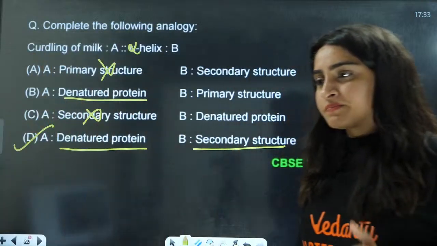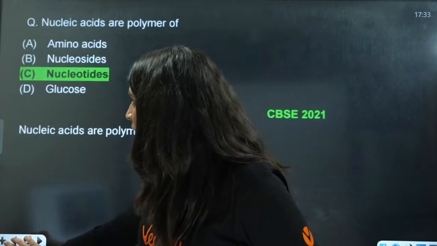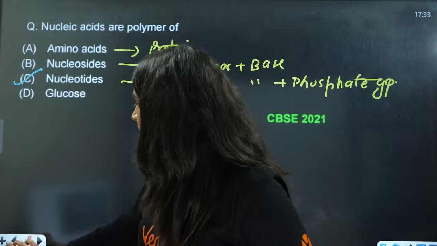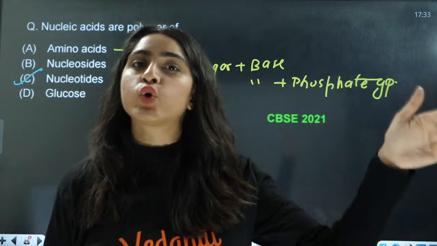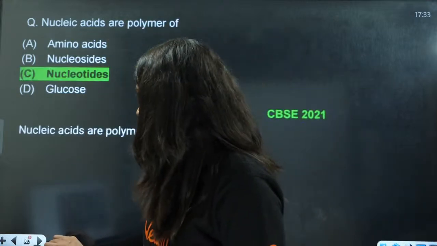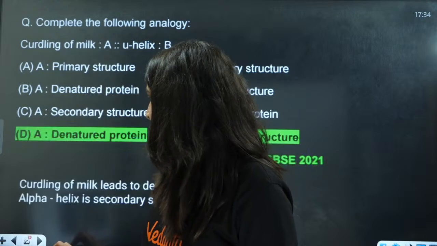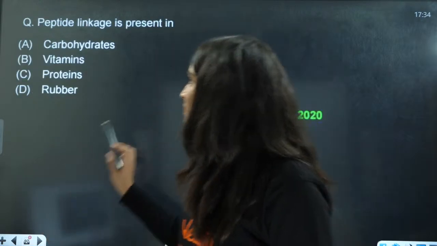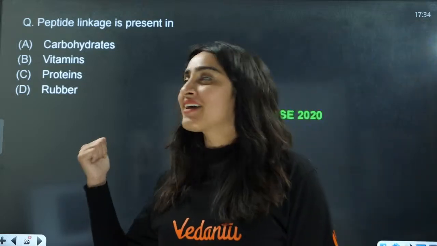What about the sugar moiety? In RNA you have ribose sugar, in DNA you have 2-deoxyribose sugar. Guys, please concentrate here.